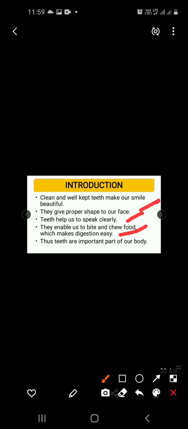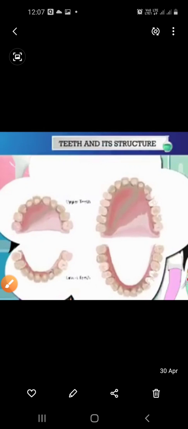Fine. So teeth are present on the jaw. We know teeth are present on the jaw, the upper jaw and the lower jaw. Thus, teeth are an important part of our body. Right? You can see here are two sets of teeth.